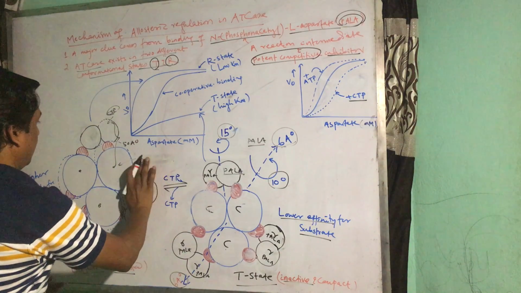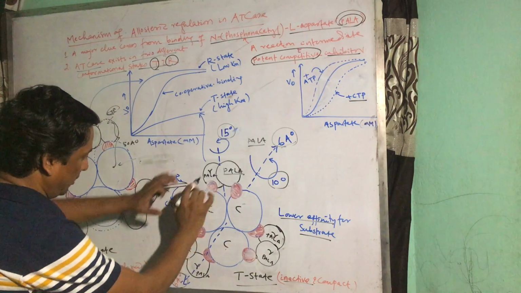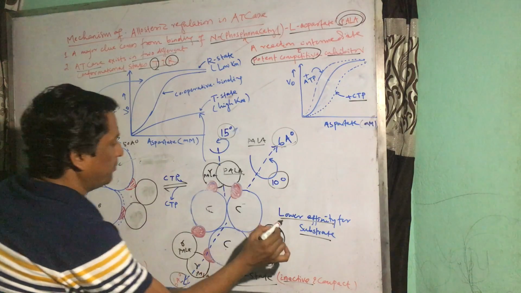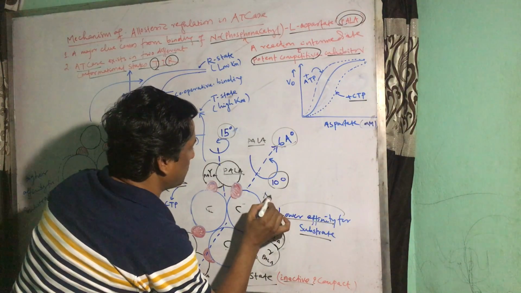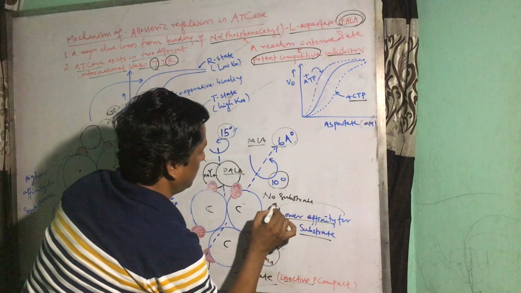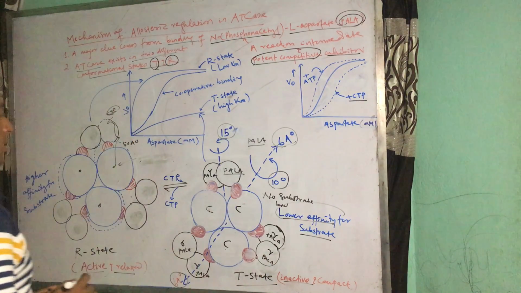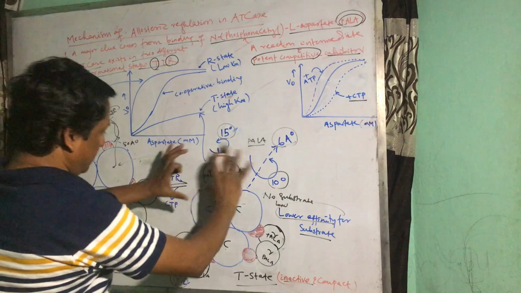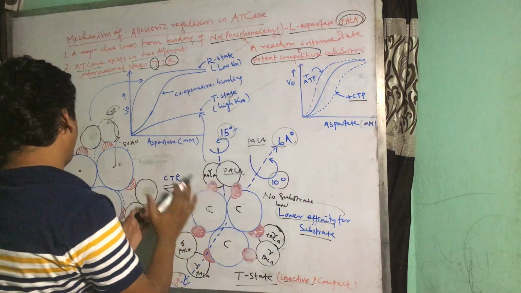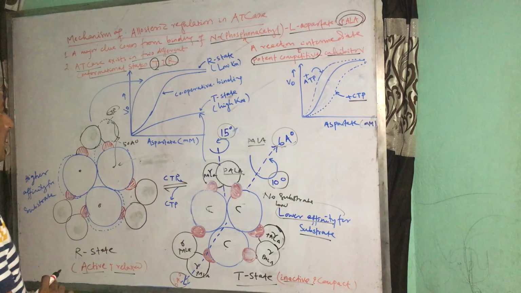This T state will no more show affinity for the substrate. So there is no substrate binding here. Hence, this complex is less active compared to the relaxed state.